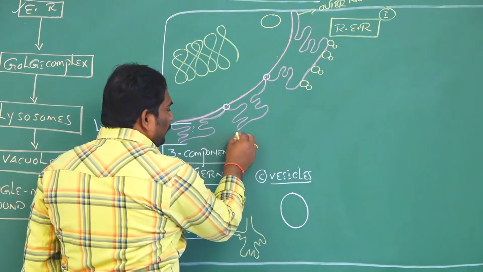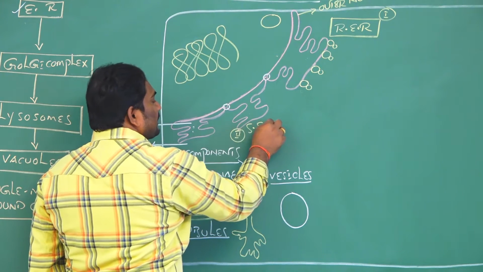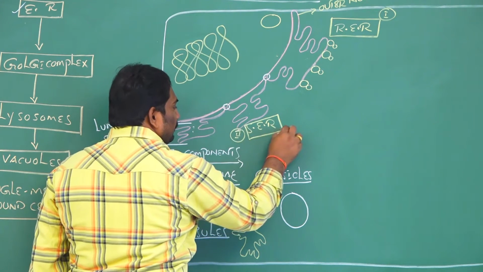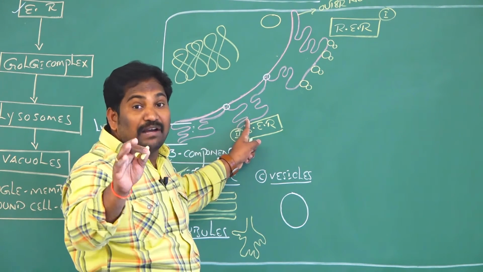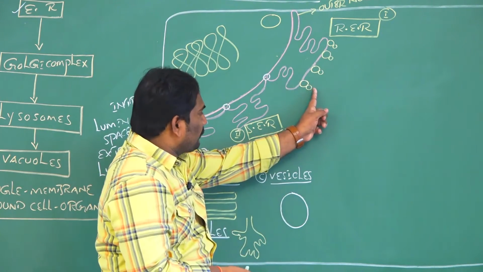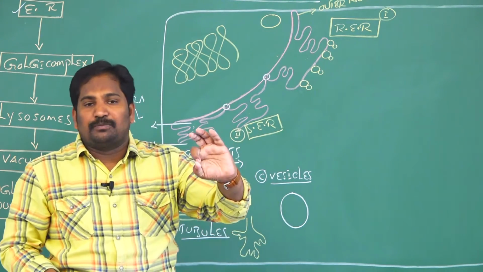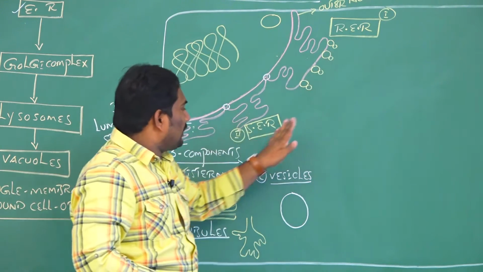The second type is SER, smooth endoplasmic reticulum. The reason is that the surface of this endoplasmic reticulum does not have ribosomes. So, based on the presence or absence of ribosomes, the endoplasmic reticulum is classified into two types: rough and smooth.